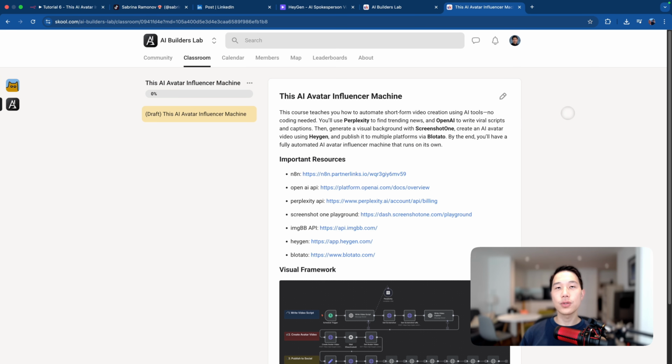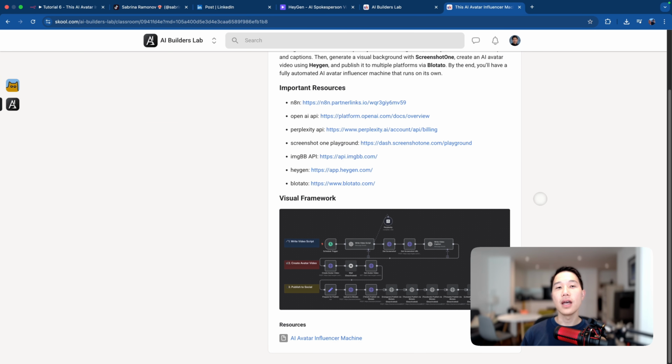Now, to make this tutorial super simple for you, I've compiled a guide so that you can find all the important resources like API links and also the tools I will be using. And more importantly, I will be sharing this template for free, so you can download it from my Skool community, which is linked in the video description below. Once you've downloaded that, you can import it to your n8n workspace and start automating.